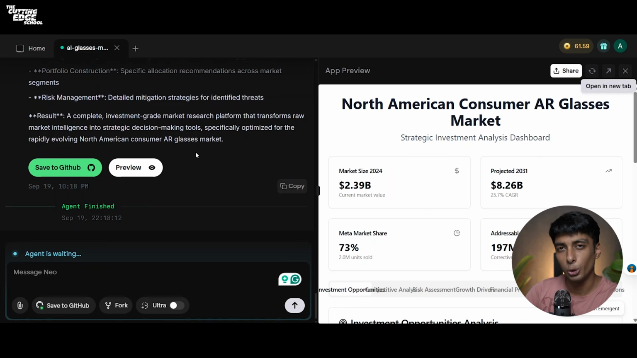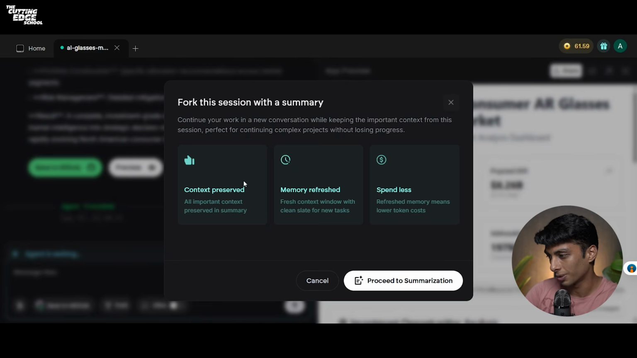So let me also show you how this fork option works. Fork this session with a summary. It says continue your work in a new conversation while keeping the important context from this session. Perfect for continuing complex projects without losing progress. So after a certain time, the context memory of your AI agent gets filled. So after that, the agent gives you slow responses. So it's better to keep the whole context and move it into the next conversation. It says context preserved, memory refresh, as well as spend less.